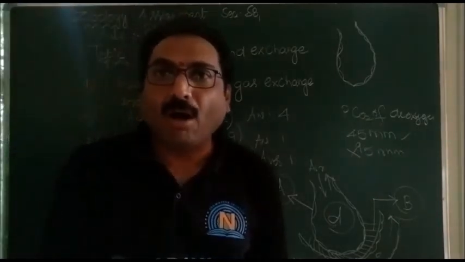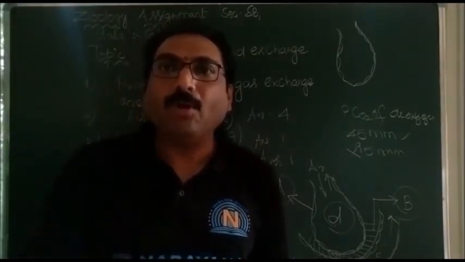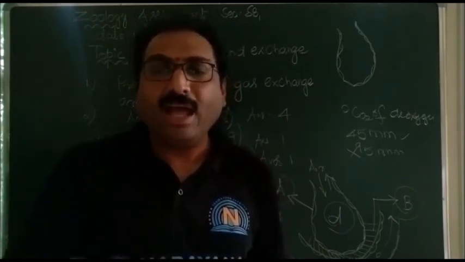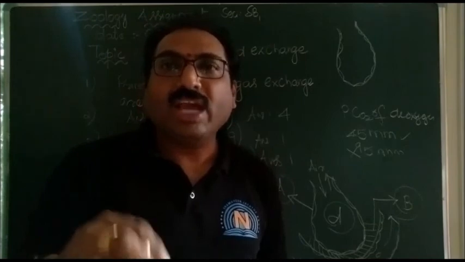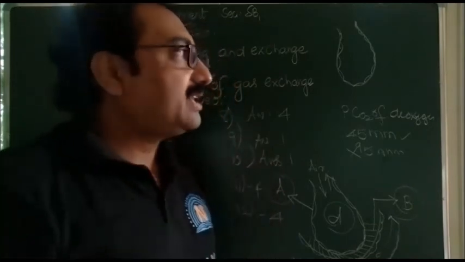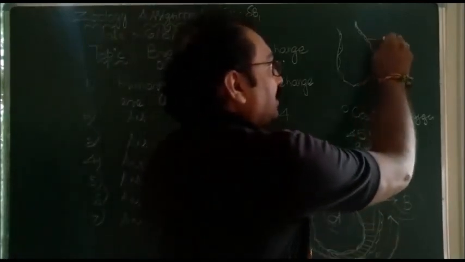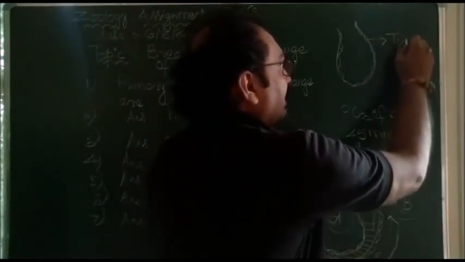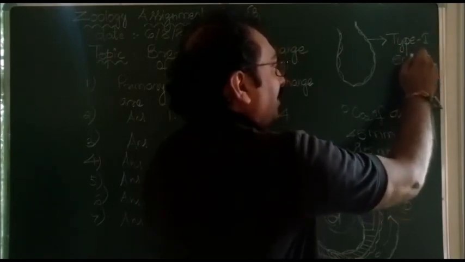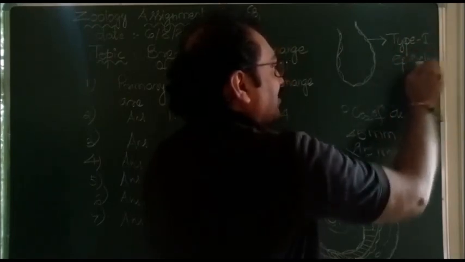Type 1 cells form the major cells of the alveolar wall, which help in diffusion of gases. They help in gas exchange. Let us imagine this is a type 1 epithelial cell. They are maximum in number and are responsible for gas exchange.